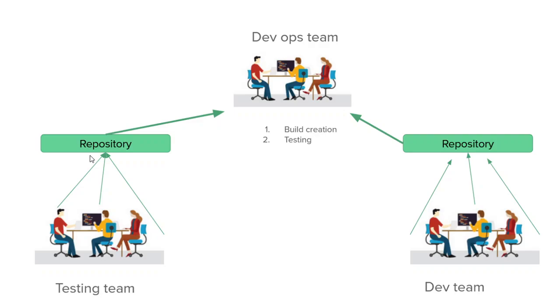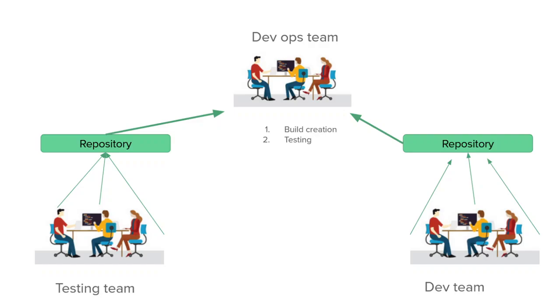The testing team will place the code in a common repository so that multiple testers can access that code. They can add some new test cases and they can modify some existing test cases as well. So the testing team will write automation scripts. They will keep the code at a common place, that is a repository.